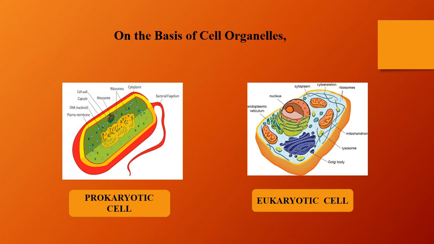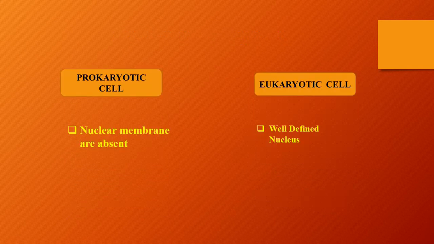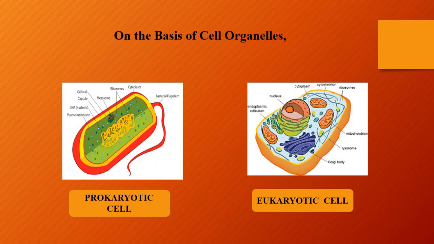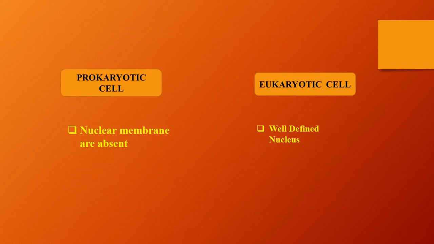An organism possessing this kind of cell is known as prokaryotic. Now the eukaryotic cell: the cell having a well-defined nucleus and membrane-bound organelles is known as eukaryotic cell. In eukaryotic cell, a well-defined nucleus is present.